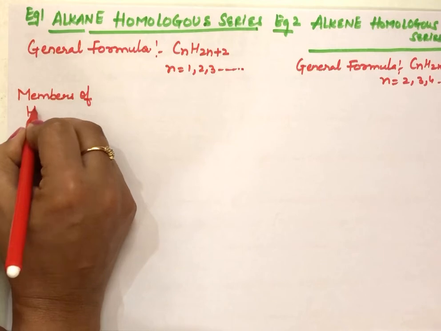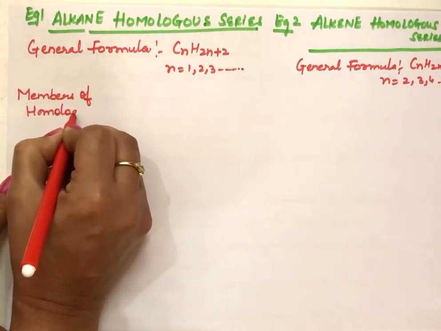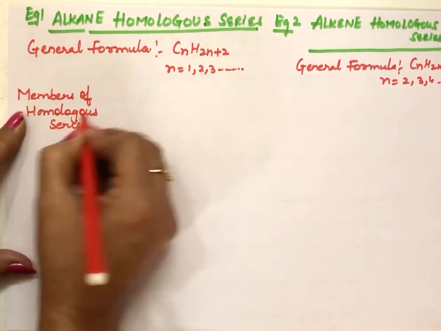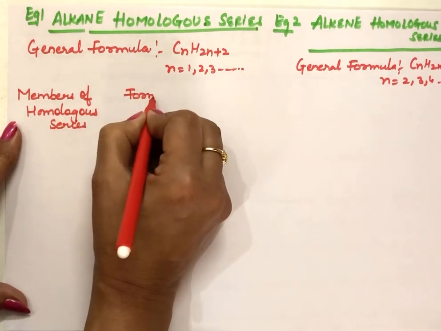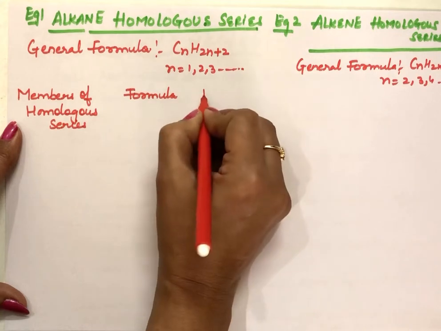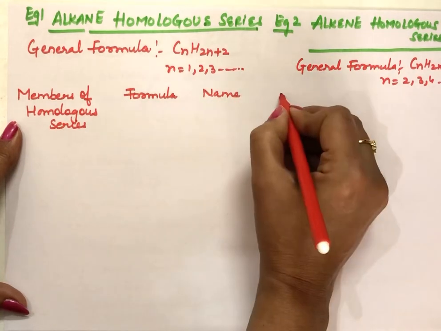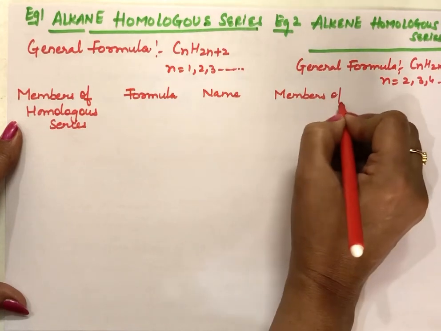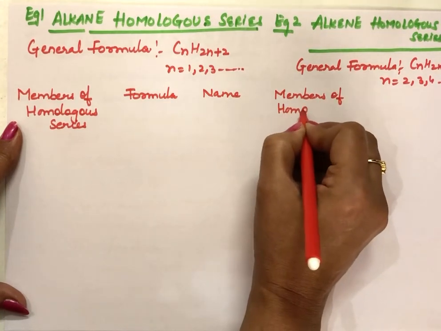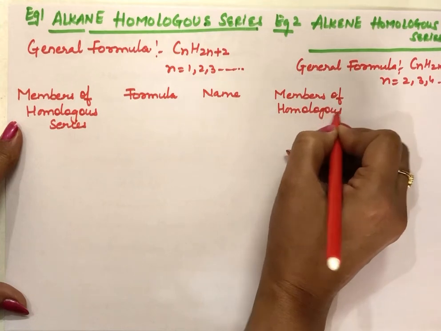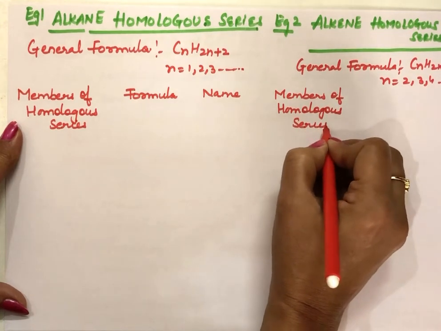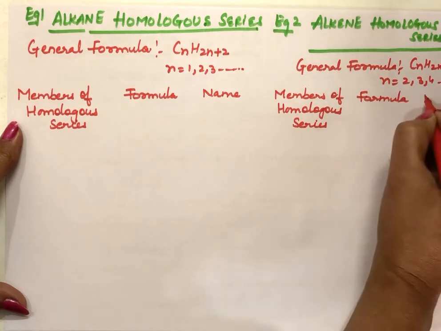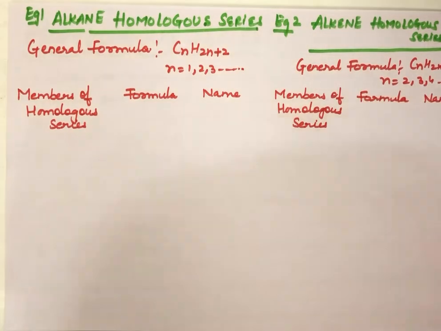Now next is members of homologous series, and then the formula, and then the name. Similarly, here also we write members of homologous series, formula, and name.